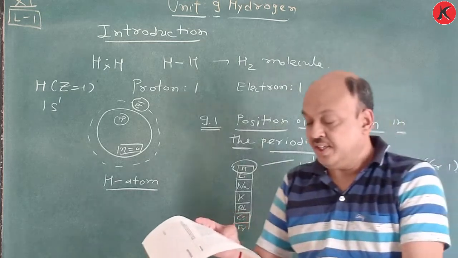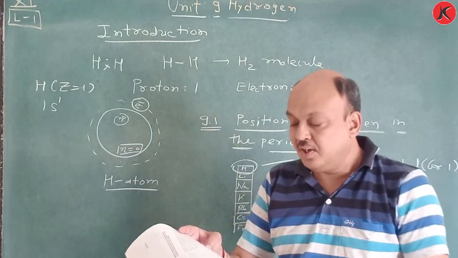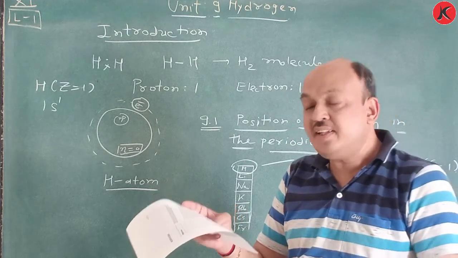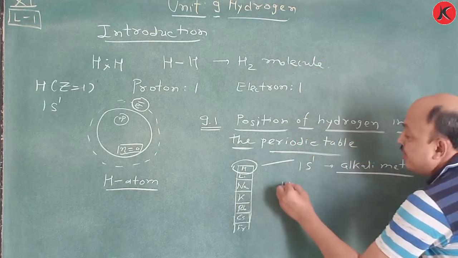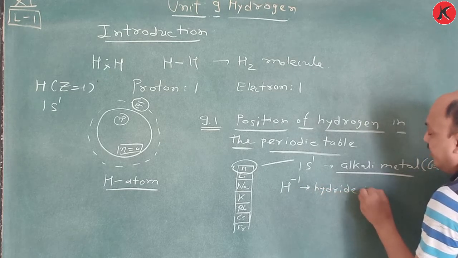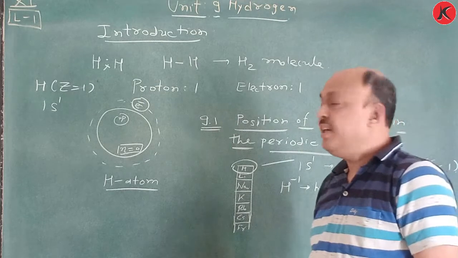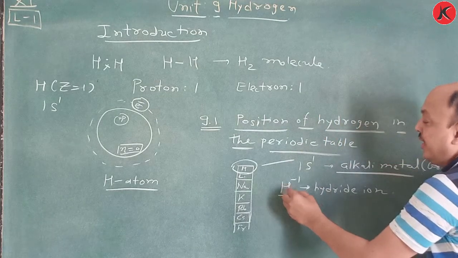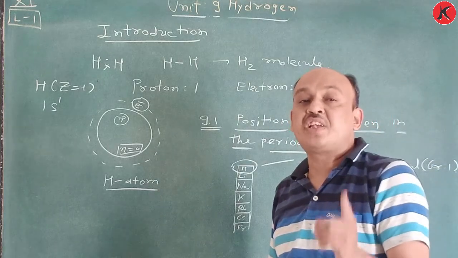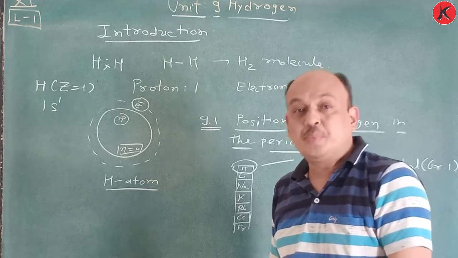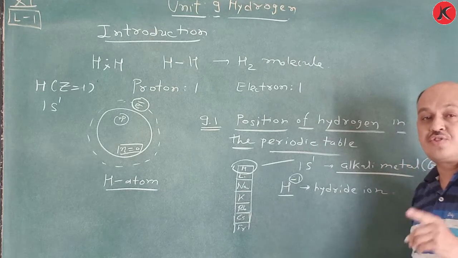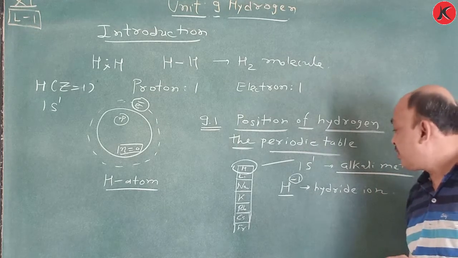On the other hand, halogens, with ns2np5 configuration, belong to the 17th group. That means hydrogen gains one electron and converts into a hydride ion with a certain metal atom. At a time, hydrogen gains an electron, and that's why the -1 charge is there, and that -1 charge you observe in group 17, the halogen group: fluorine -1, chlorine -1, bromine -1, and iodine also -1.